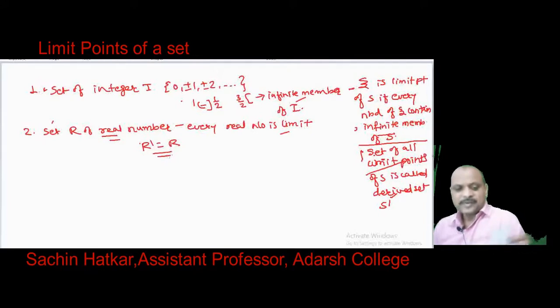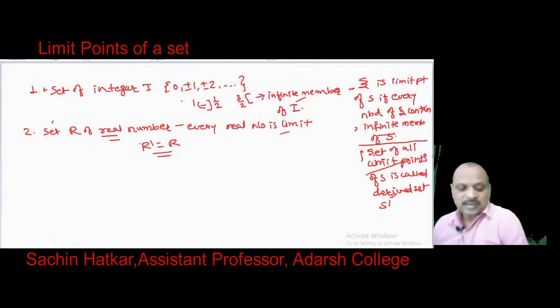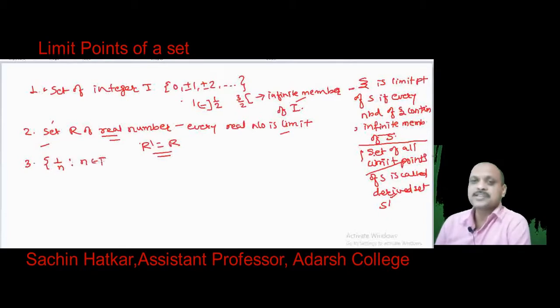Again, if we consider a finite set, suppose we take another set, suppose my set is the set of 1 by n, where n belongs to capital N. What is capital N here? Capital N is the set of natural numbers.